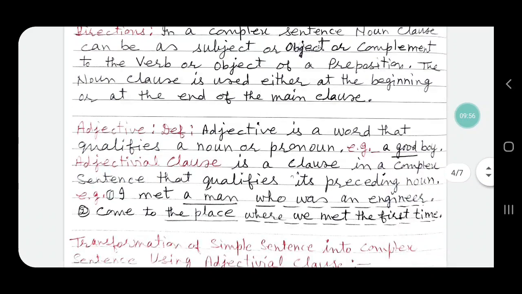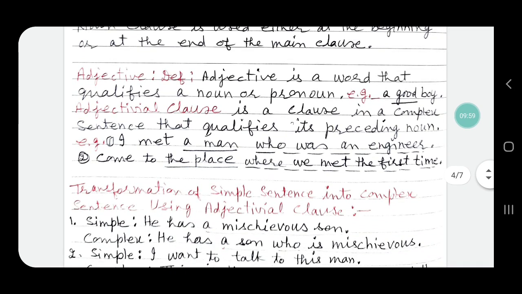Next, what is an adjective? Definition: an adjective is a word that qualifies a noun or pronoun. For example, a good boy. The word good here qualifies the boy, and so good is an adjective here. An adjectival clause is a clause in a complex sentence that qualifies its preceding noun, the noun coming before this clause.